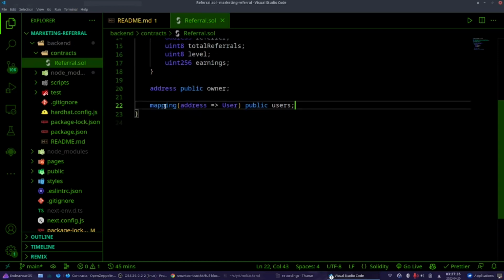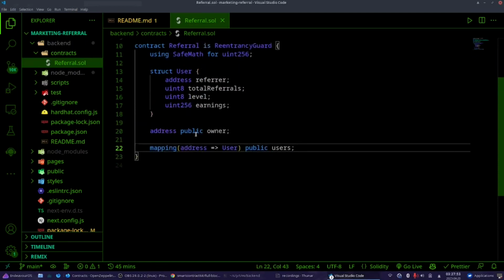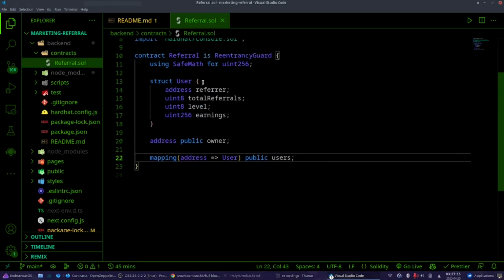You start with the mapping keyword, you define if it's private, public, whatever, the name, and what it does is you pass an address to it, and it directs you to a user. It's very useful. We will pass the wallet address and it will show us the user, so we can get all the information about the user there.